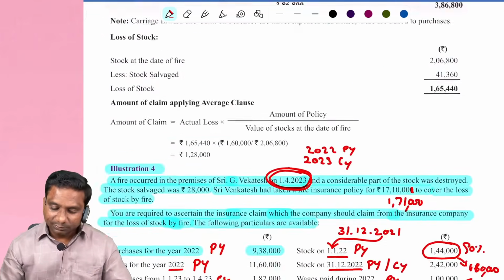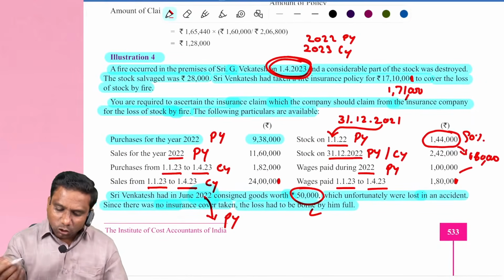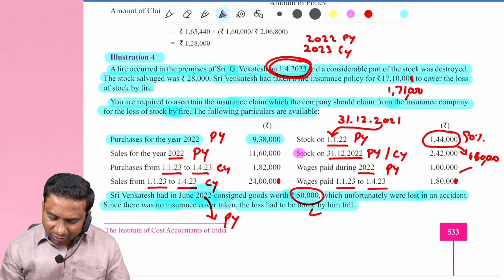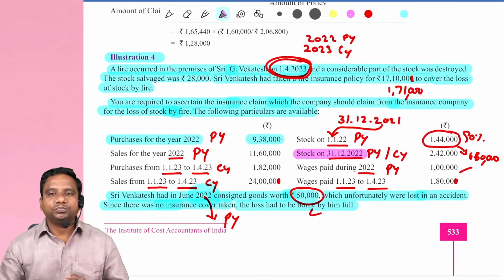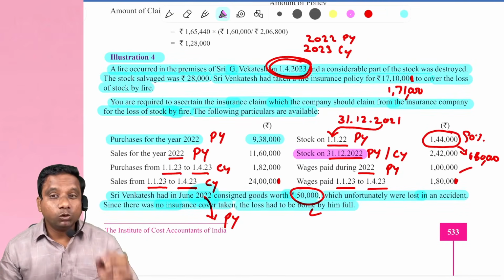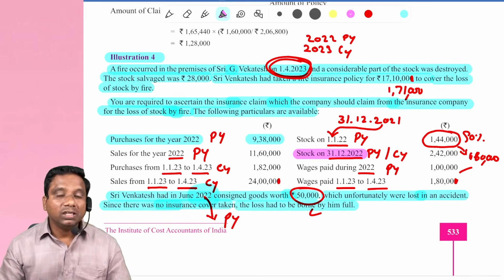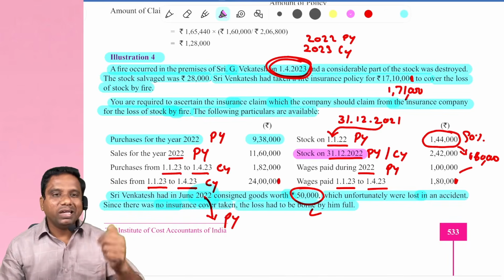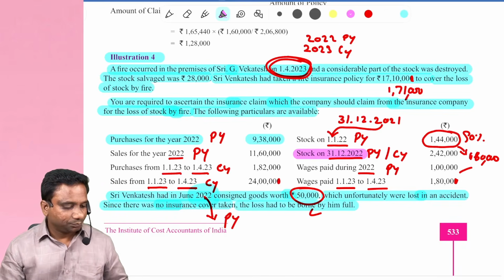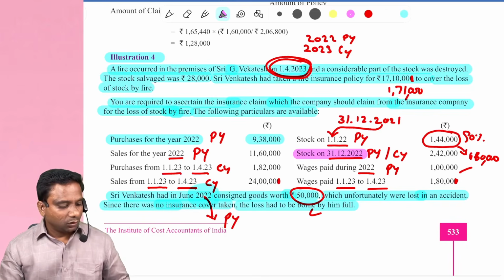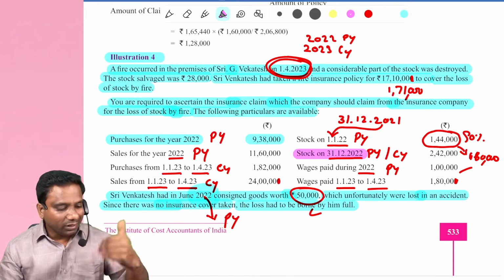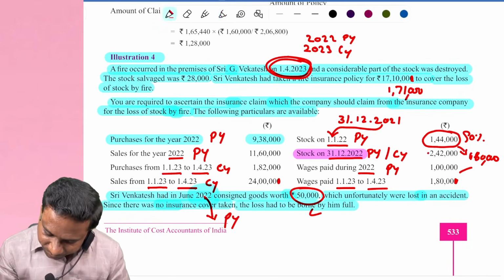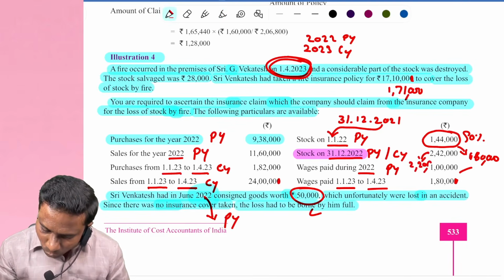Now what we do? Simple. 2022 means which stock will get affected? Stock on 31/12/2022 will get affected. 2,42,000. This 2,42,000 is at what percent? 110%. Make it to 100%. How much we are getting? 2,42,000 divided by 110%. You can calculate. We are getting 2,20,000.